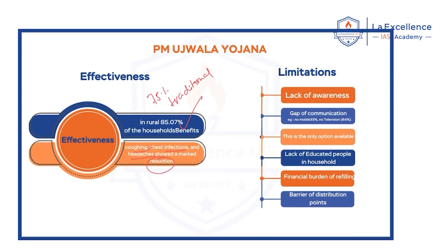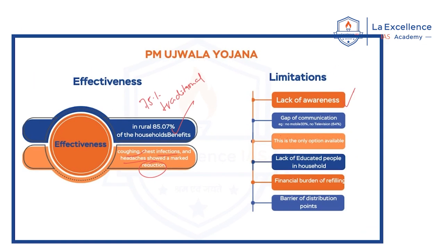The first thing is that lack of awareness. About what? There is lack of awareness of the damage caused by the traditional way of cooking. And there is lack of awareness of benefits of using LPG among the people in Jammu and Kashmir. Now, this is one of the issues. Now, another important issue is the gap of communication.